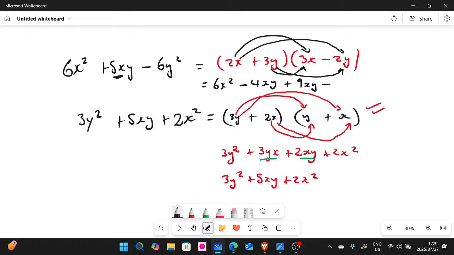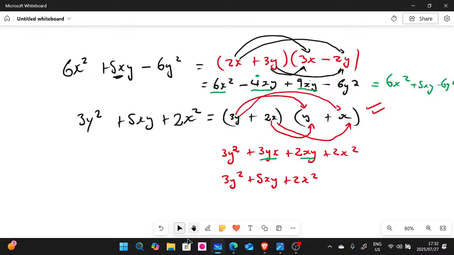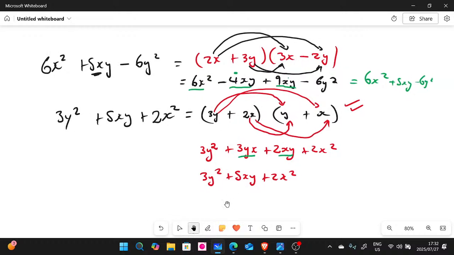Negative 6y squared. So look, these two are like terms, so they're gonna combine. You're gonna be left with 6x squared, and then negative 4 plus 9, you're gonna be left with plus 5xy minus 6y squared. There we go, guys. So this is how you simplify these ones.